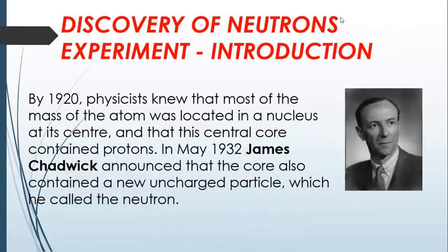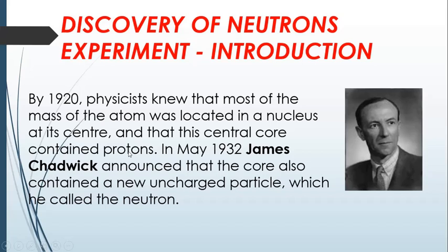Now, who discovered neutrons? The discovery of the neutron was done by James Chadwick. In 1920, physicists knew that most of the mass of an atom was located in the nucleus at its center, because the electron has negligible mass, and that this central core contains protons.